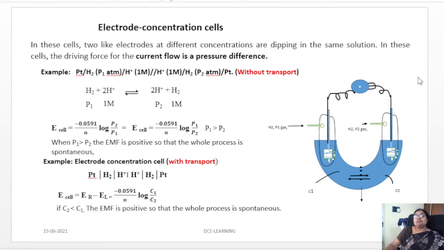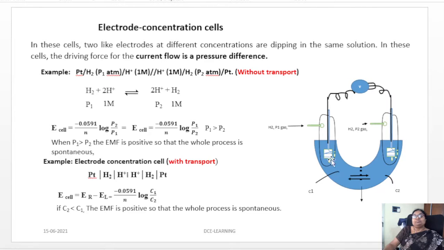Both electrodes are kept in HCl, which gives H plus ions, so an ionic solution is there. Whatever the hydrogen pressure, H2 at P1 on one side and P2 on the other, the current flows because of a pressure difference. Here the concentration is 1 molar on both sides.